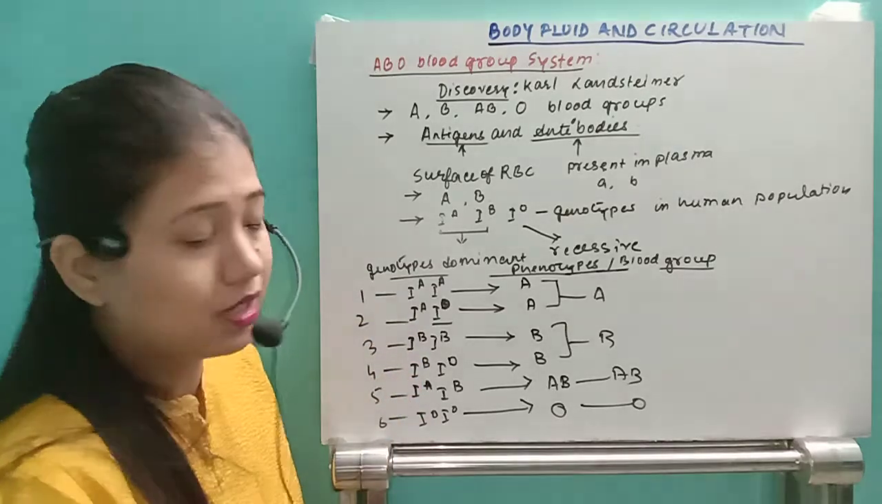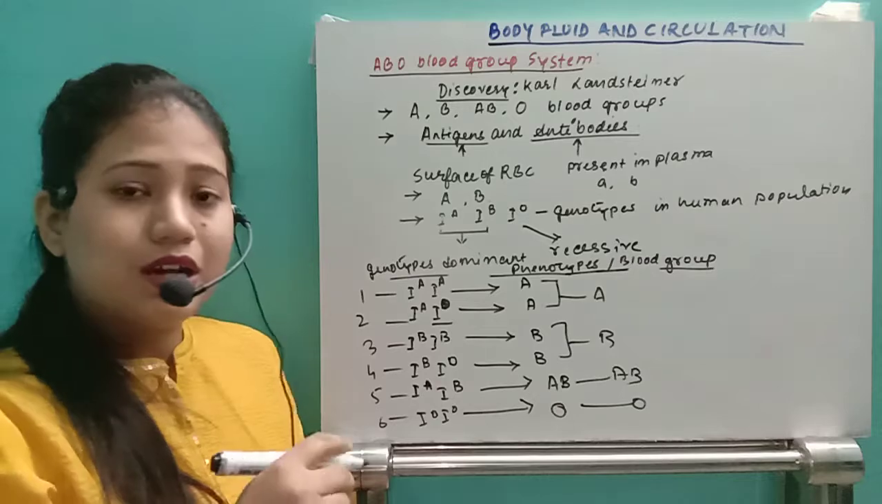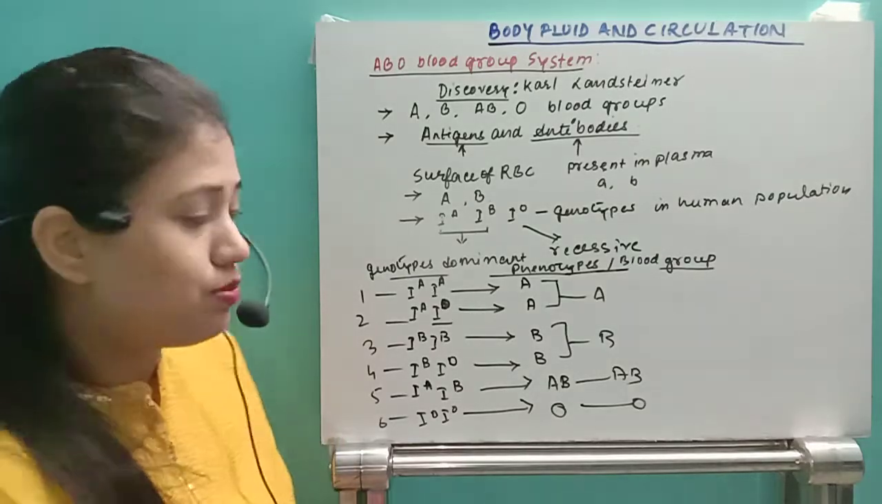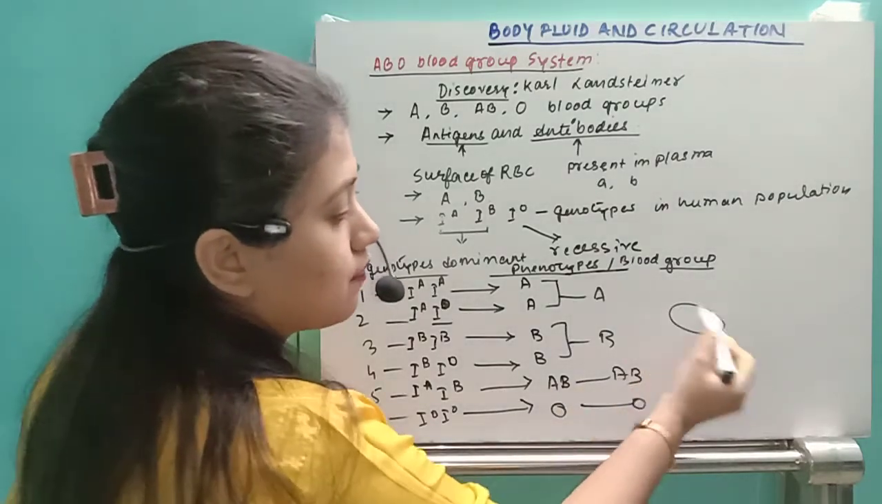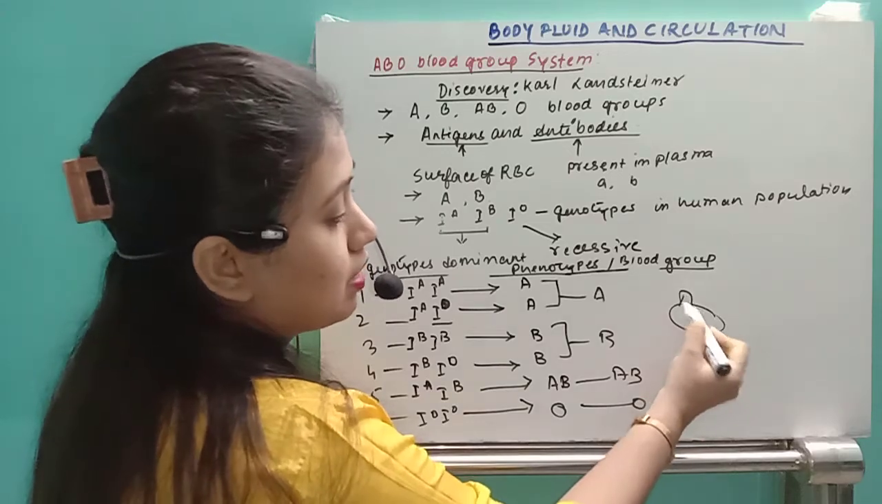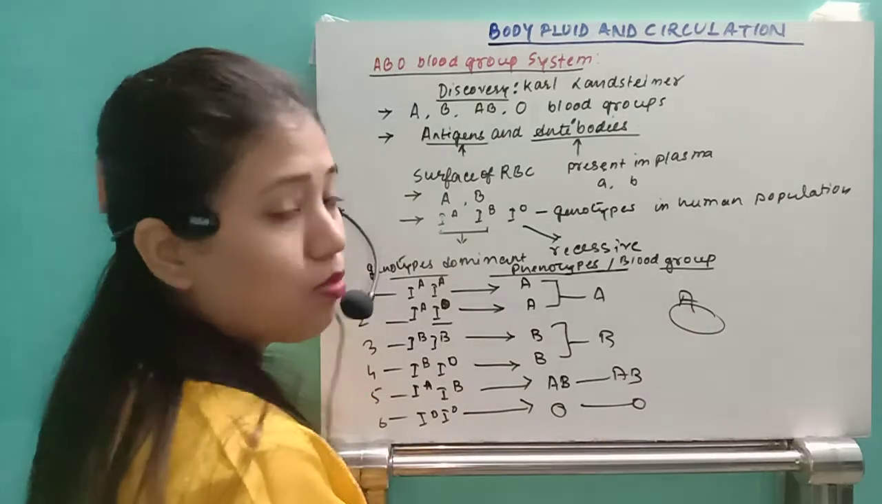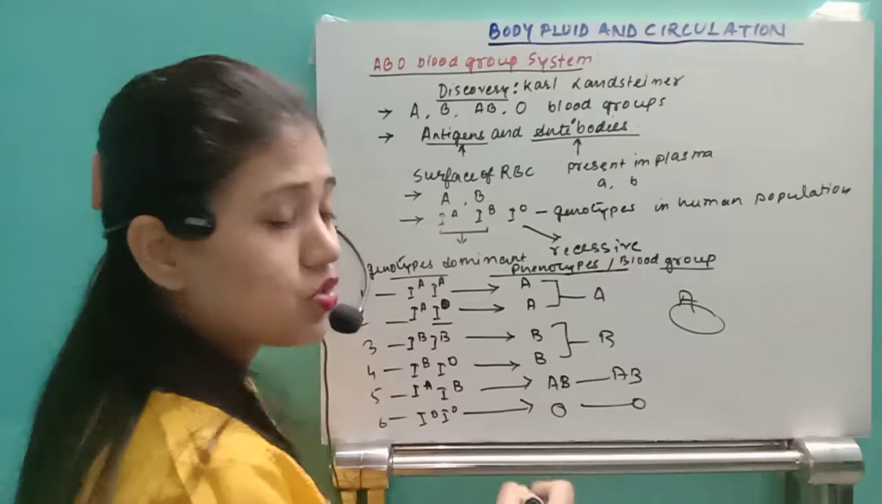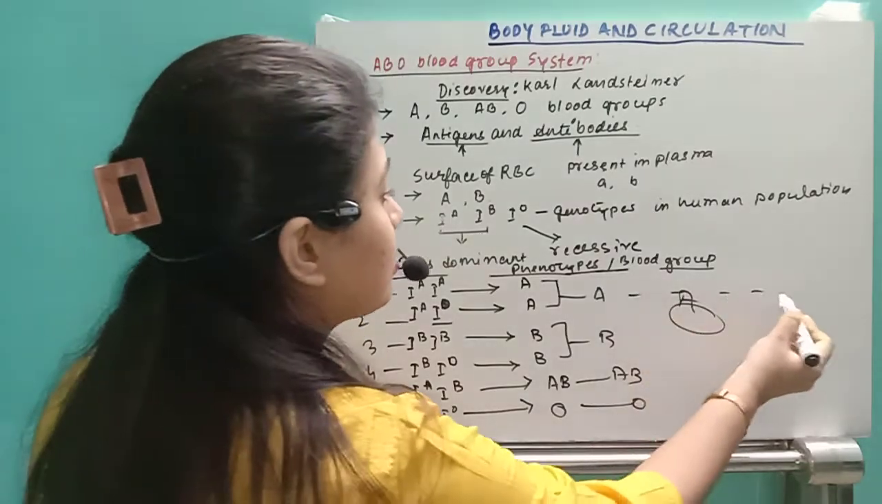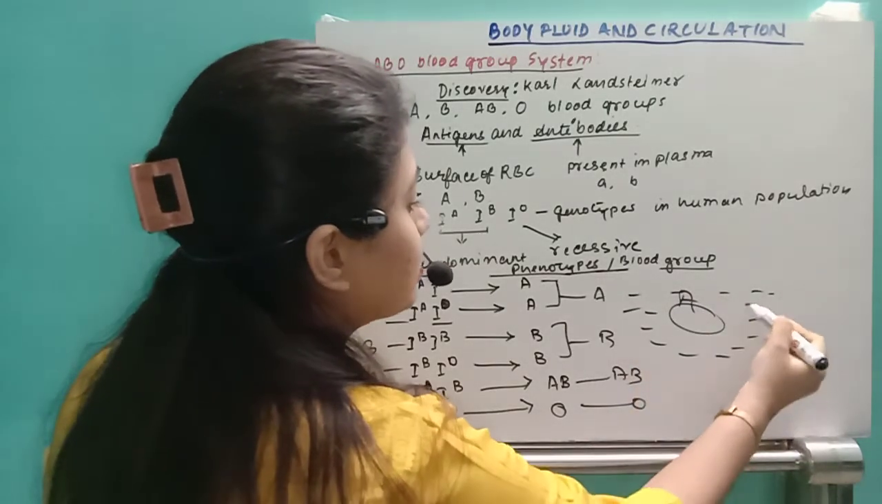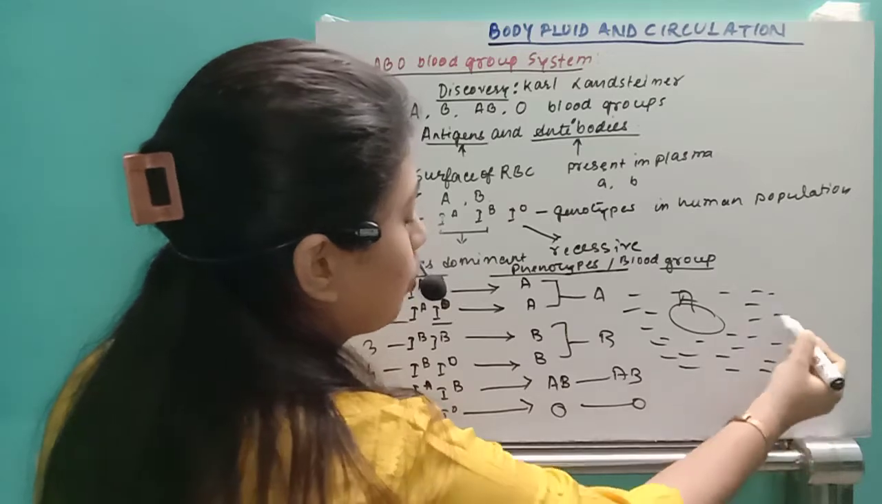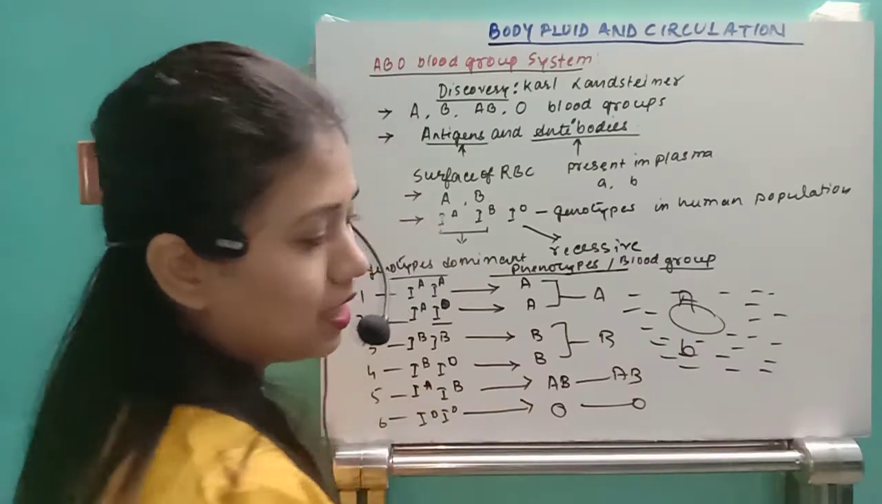Okay, remember that. Now, where the antigens and antibodies are present? Remember, always on the surface of the RBC, we are going to have either A antigens or B antigens. And where do the antibodies be present? They will be present in the plasma, like this.